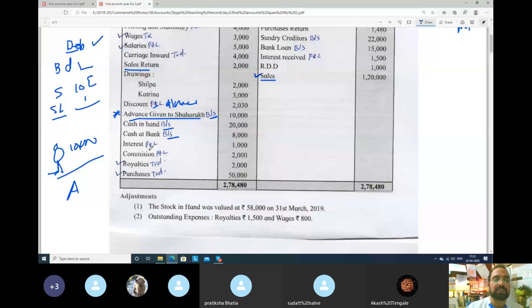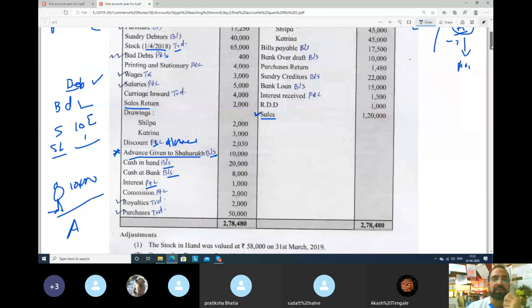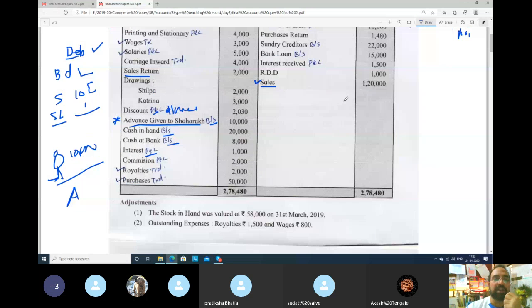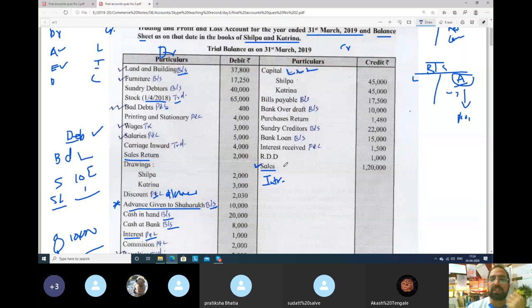See guys, interest, he is telling you interest is here, right? So this interest is on which side? It is the debit side of the trial balance. Interest on the debit side cannot be an asset, so interest will be an expense. It means you have paid interest to someone. For example, if this interest would have been on this side, that means you have received interest. Credit side is income. So it would have been interest received, and since it is on the debit side, it will be interest paid.